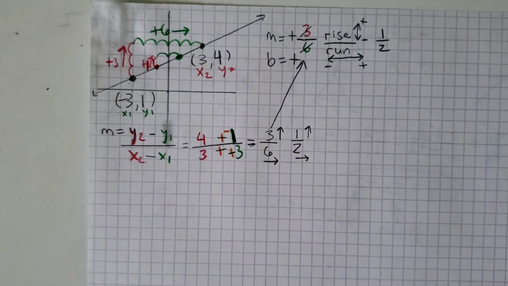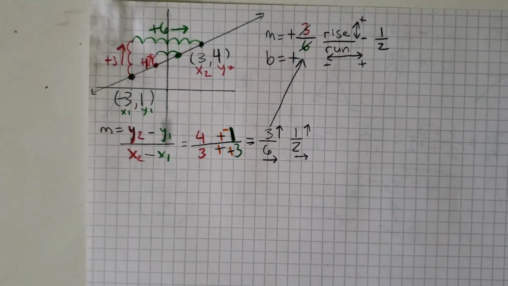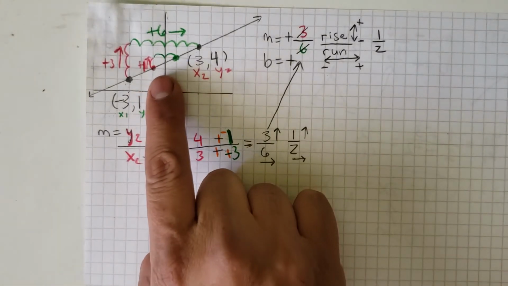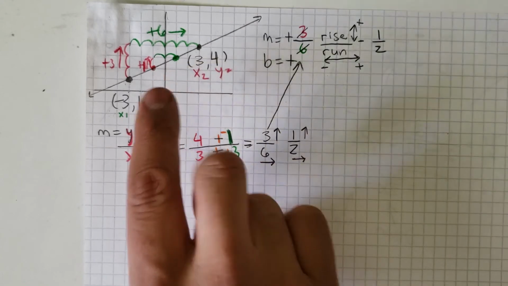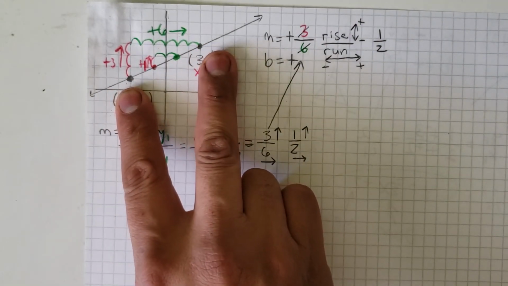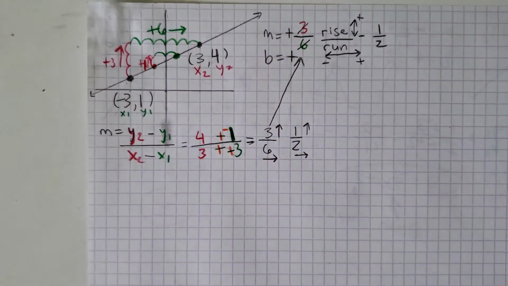So even though I followed the simplified version of the slope, the 1 over 2, I still am on the same line. It's still following the same rule. Okay? Even though the other one's 3 over 6 and this one's 1 over 2, it's still the same exact line. It's these 2 points right here in the middle, as opposed to this big separation between the up 3 and over 6. The same thing. Okay, so now let's continue.